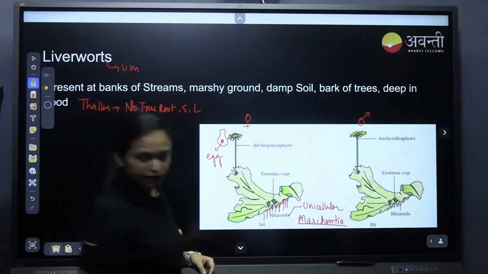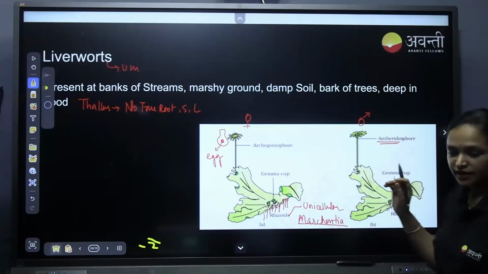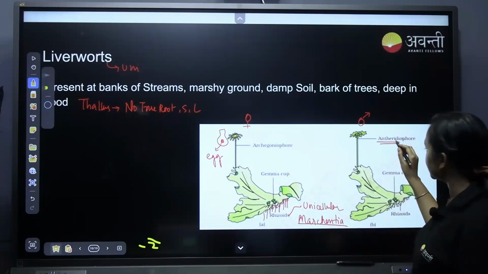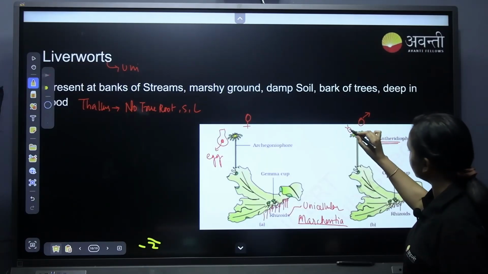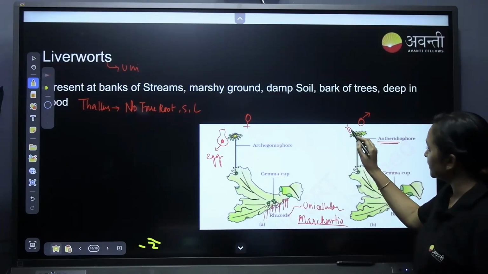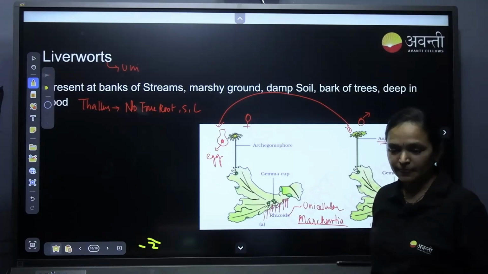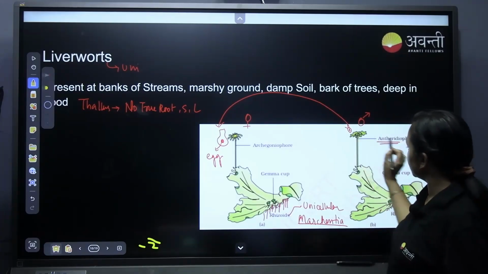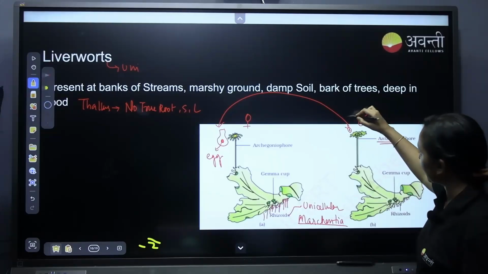From this one, antheridia: anther means male. In flowering plants we call it anther, right? Anther means male, and they have male gametes. The male gametes from here will be transferred to the female gamete. From the antheridiophore come the antherozoids, these are antherozoids.